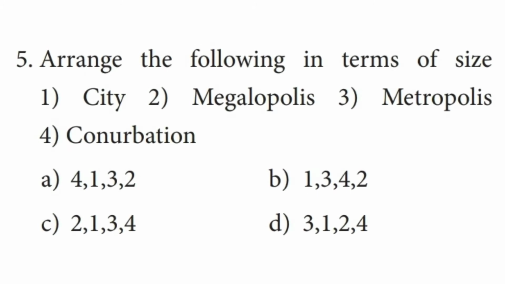The fifth question is arrange the following in terms of size. City, megalopolis, metropolis, conurbation. Option A 4, 1, 3, 2. Option B 1, 3, 4, 2. Option C 2, 1, 3, 4. Option D 3, 1, 2, 4. The correct answer is option B 1, 3, 4, 2.